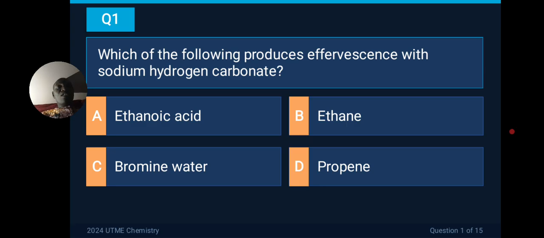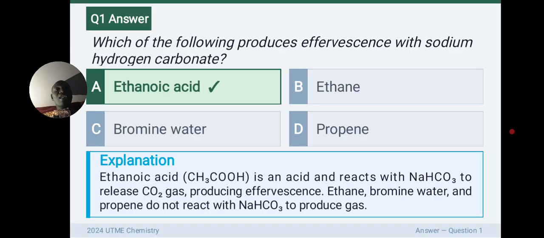So A, we have ethanoic acid, B, we have ethane, C, we have bromine water, and D, we have propane. So what the question is asking is which of these reacts with sodium hydrogen carbonate to produce effervescence. So the correct answer is ethanoic acid.